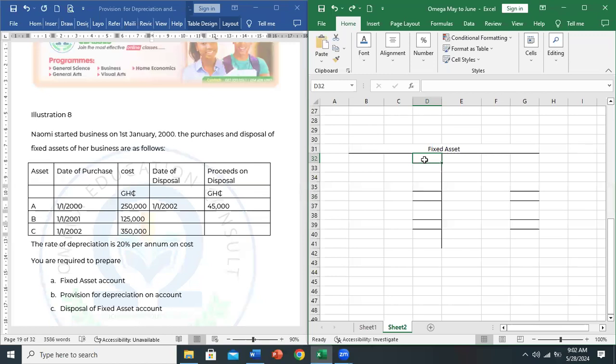We are going to begin from the first year, and all indications in the question suggest that the first year was 2000. So in the year 2000, they bought the first asset A at a cost of 250,000. So we go into the asset account and debit. First, let me put the currency in there, the Ghana cedi. Let me set the cedi sign.